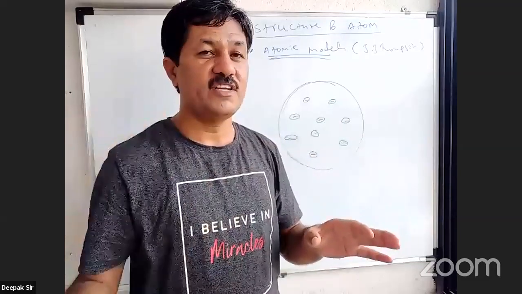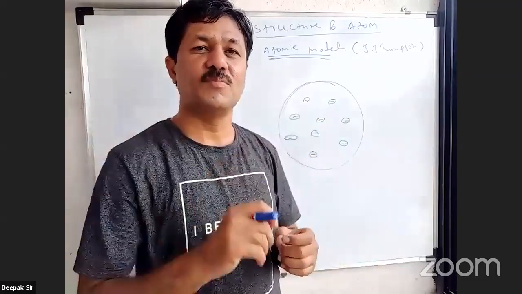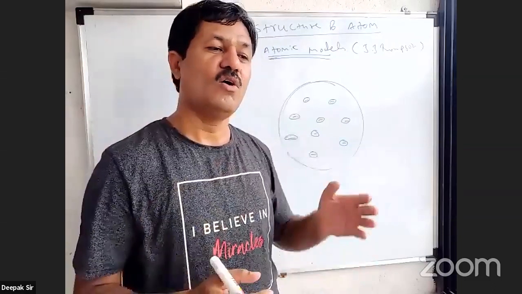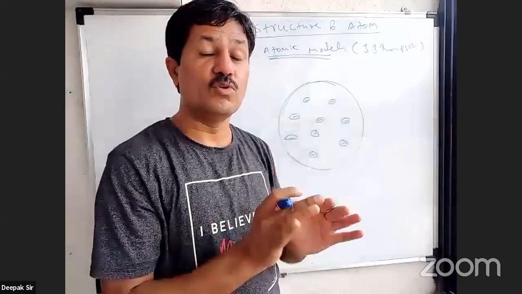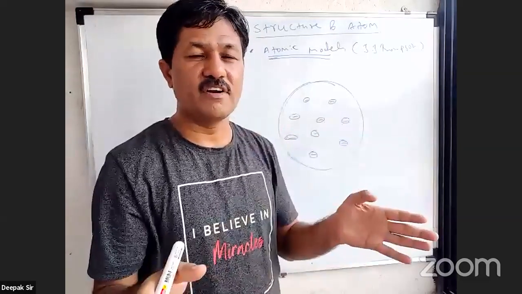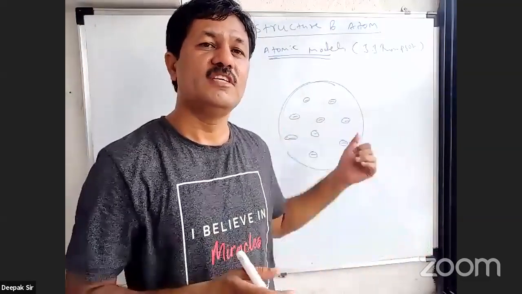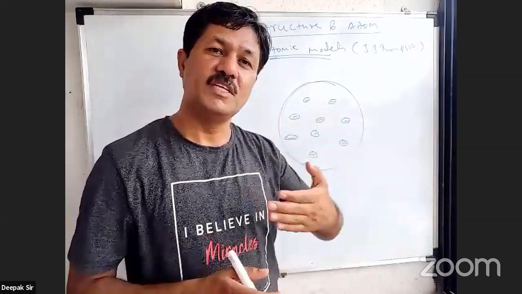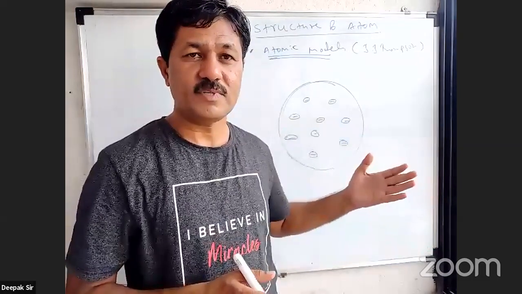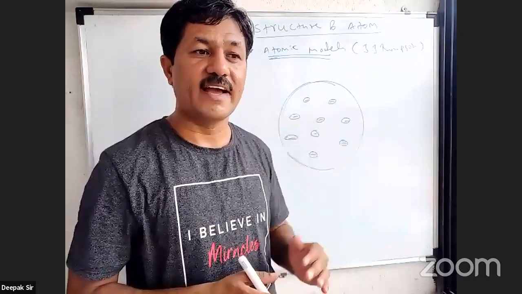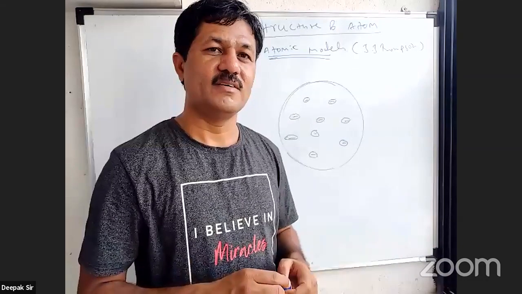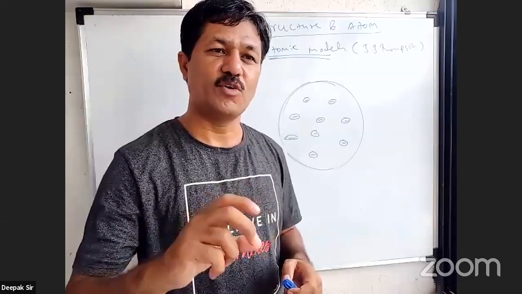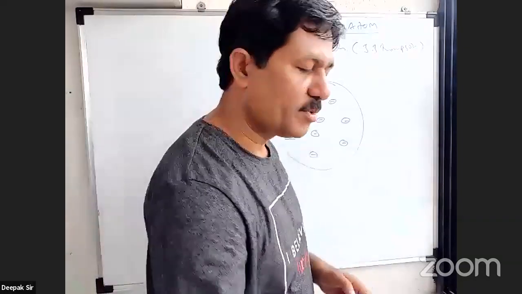सो आगे की थ्योरीज ये बताते हैं कि एटम का मास न्यूक्लियस के अंदर प्रेजेंट होता है और न्यूक्लियस के कारण है, और ये थ्योरी बताता है कि एटम का मास टोटल स्फीयर में फैला हुआ है, टोटल स्फीयर के कारण है. That was the contradictory statements then, and that's why J.J. Thomson atomic model has been rejected. J.J. Thomson atomic model रिजेक्ट किया गया. Next atomic model हमारे सामने आता है, that is you can say Rutherford's atomic model. So let's move to Rutherford's atomic model, which is second atomic model.